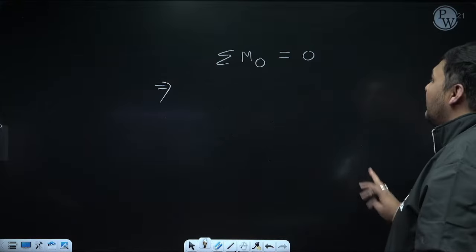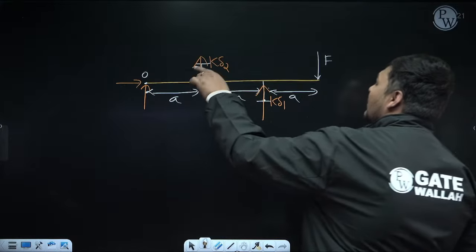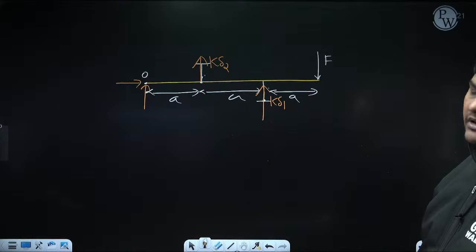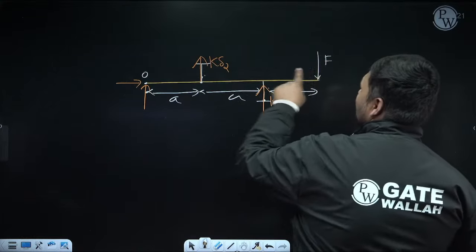So, always take moment about hinge point equal to 0 because moment of reaction which is coming at hinge about hinge will be 0. So, we need not bother about the reaction which is coming at hinge. Now, take the moment of other forces. So, first I am taking moment of this force F about hinge.